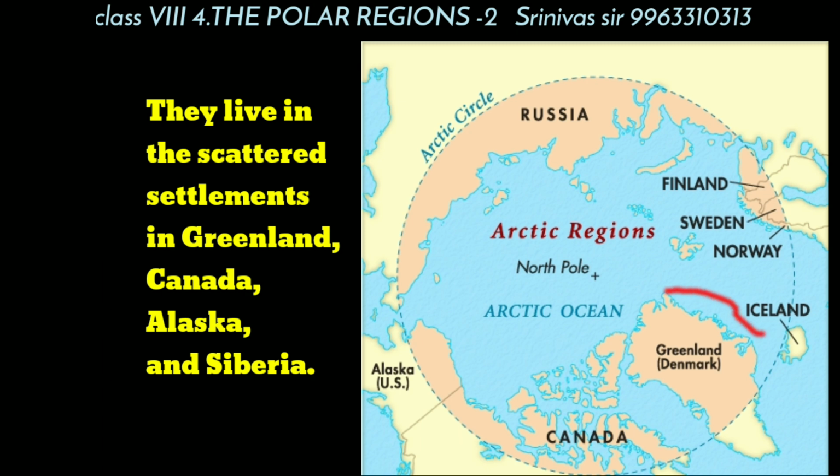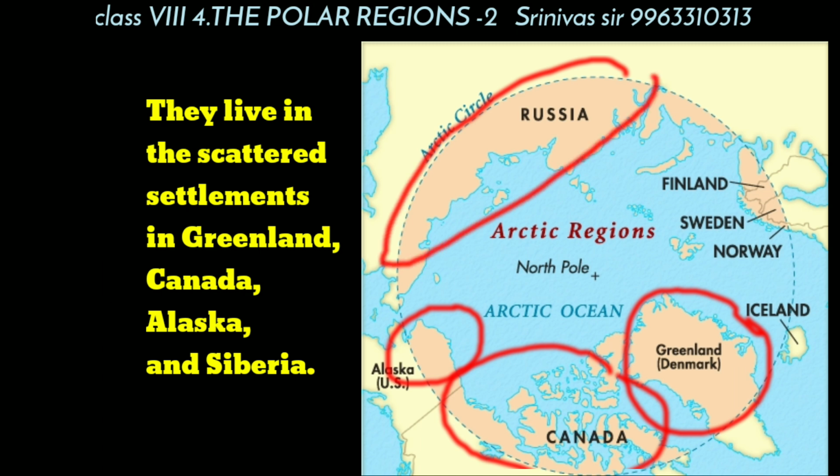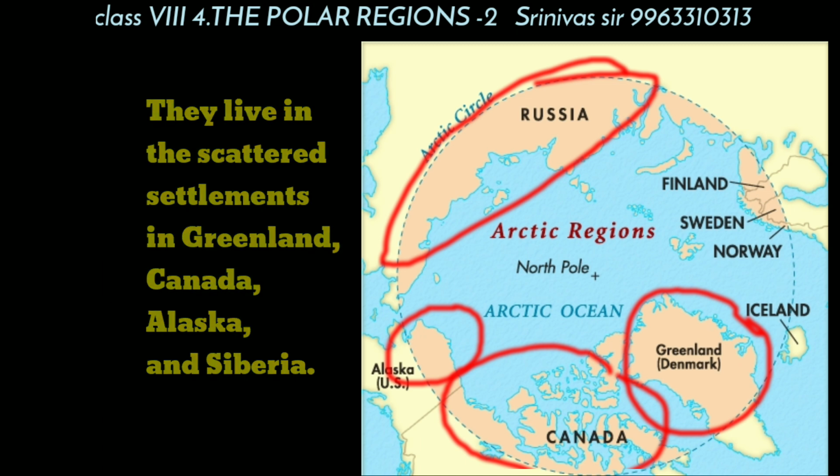Most of the Eskimos are living in Greenland, Canada, Alaska, and Siberia.